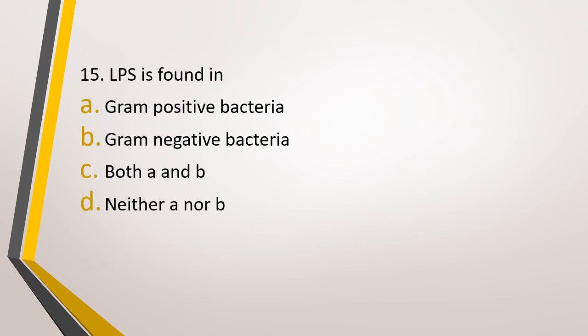Question number 15. LPS, that is lipopolysaccharide, is found in option A, gram positive bacteria, option B, gram negative bacteria, option C, both gram positive and gram negative bacteria, or option D, neither gram positive nor gram negative bacteria. LPS is found in. The correct answer is option B, that is it is present in gram negative bacteria.